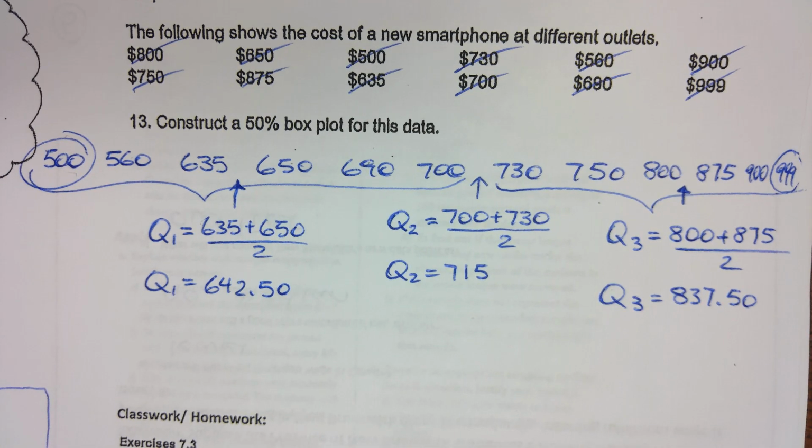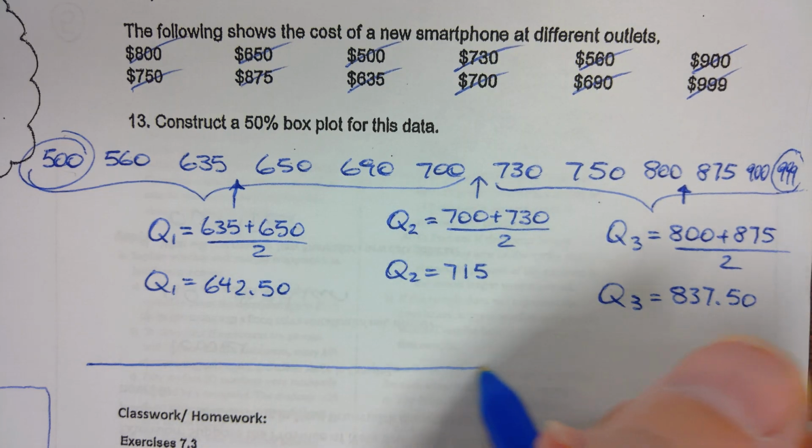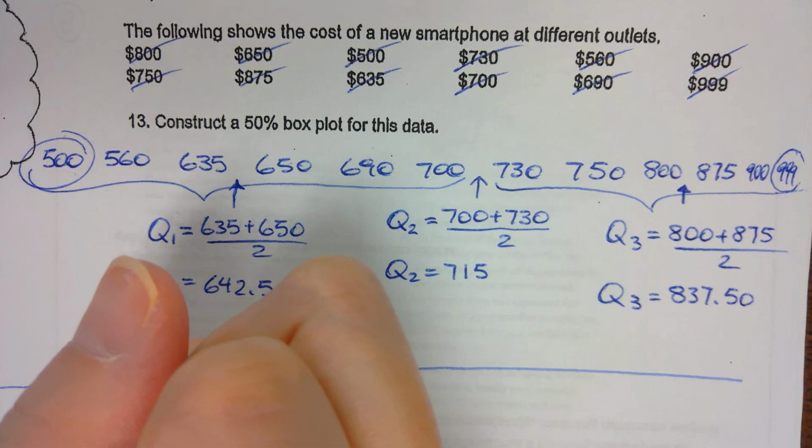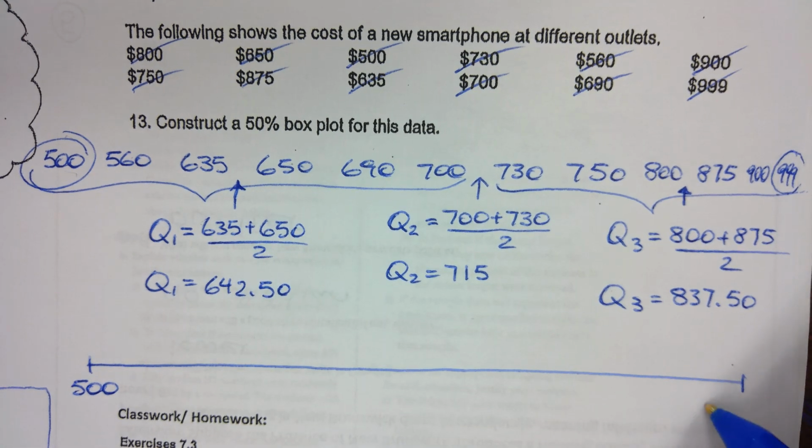Okay. And now I can draw my box plot. What should I draw first? Should I draw a box first? The number line. Good. You were paying attention. Love it. Okay. Draw the number line. So 500 and 1,000.